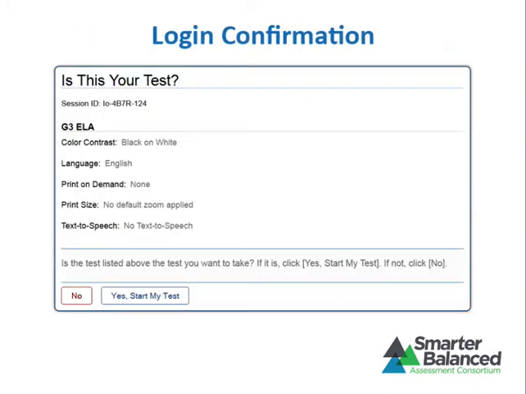Once students have been approved for a test session, they will be asked to verify the test information shown on the screen. If the information is correct, they should click Yes, Start My Test. If any of the information is incorrect, they should click No and then wait to be advised by the test administrator. Note that the actual settings students see may vary from what is shown on this slide. Be sure to refer to the scripts located in the Test Administrator Manual to guide your students through the login and confirmation process.